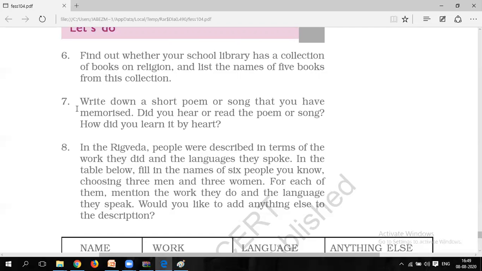For that purpose these activities are being given, but don't ignore them completely. If it's possible, it would be really helpful for you, and a little more interesting for you to understand this chapter. So if possible, you can do questions number 6, 7 and 8. So today's textual question and discussion we have completed.